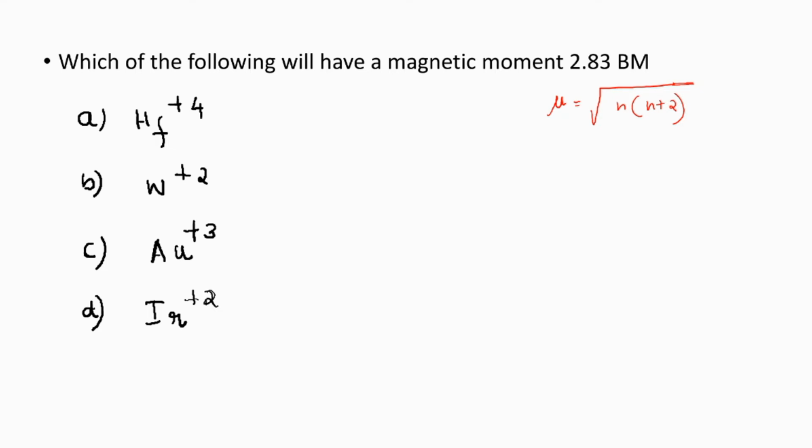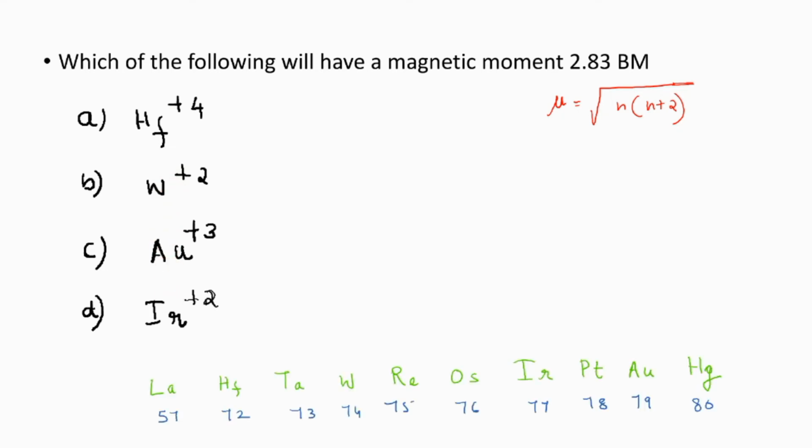So if you are getting this kind of a question, quickly we will have to recollect the atomic number and electronic configuration also. See, all these are 5d series elements. Using the trick, we can write the elements in the order and quickly we can write the atomic number also. What is the atomic number of hafnium? Hafnium will be 72. Okay, the nearest inert gas configuration will be xenon 54. Okay, then 4f, 5d and 6s subshell also will be present. Okay, now hafnium will be having 2 electrons in the s subshell. Only gold and platinum will be having 1 electron in the s subshell.